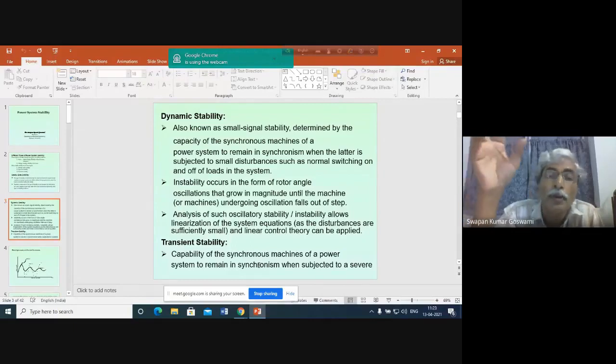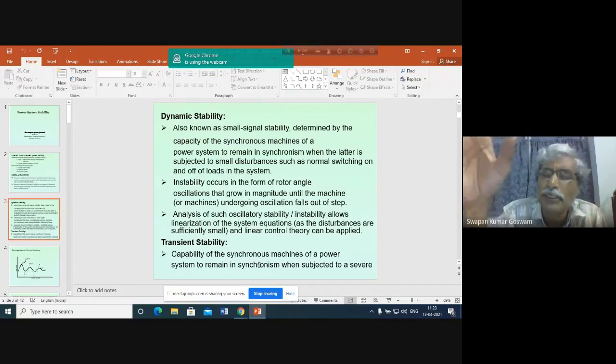That's why while we discuss the transient stability problem, we assume that this problem is occurring because of a fault on the power system, because when a fault occurs, a situation is created when the magnitude of active power disturbance becomes very large.